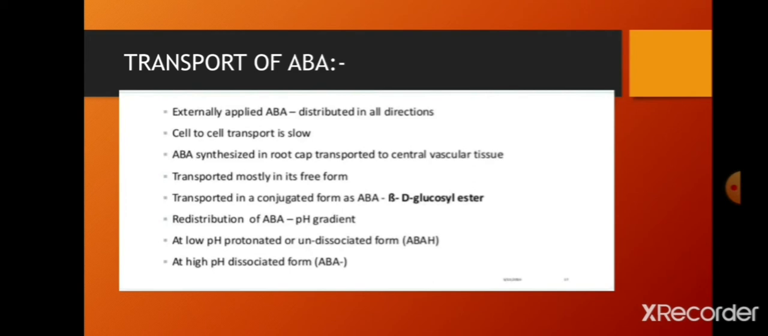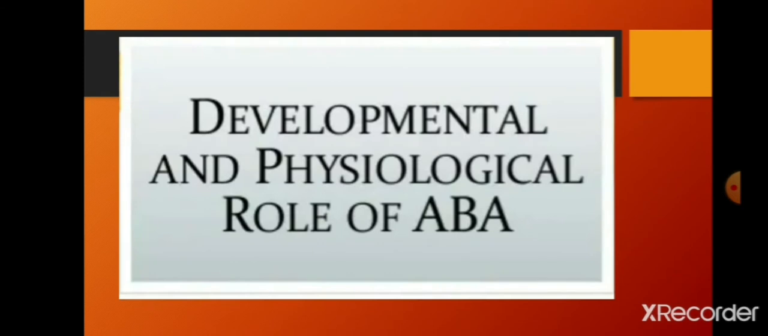Redistribution of ABA depends on the pH gradient. According to the pH gradient, it is redistributed. At lower pH, the protonated or undissociated form, ABAH, is seen. At higher pH, the dissociated form, that is ABA-, will be formed. The undissociated form is ABAH. The dissociated form is ABA-, which is biologically active. At higher pH only it will work efficiently.